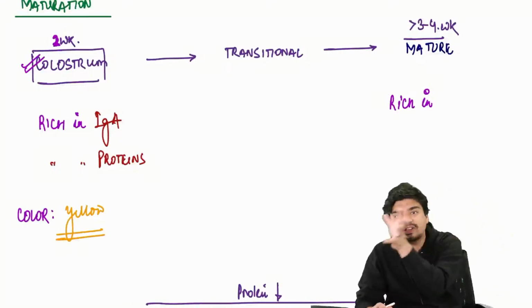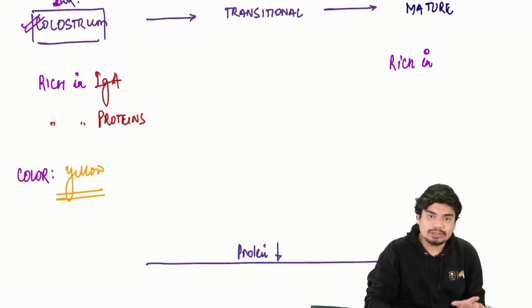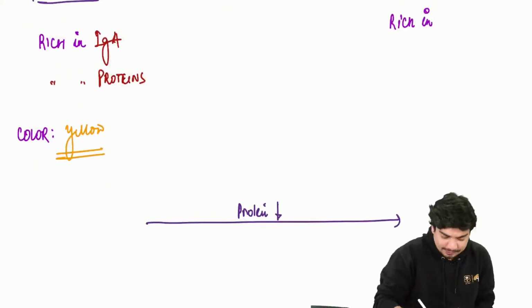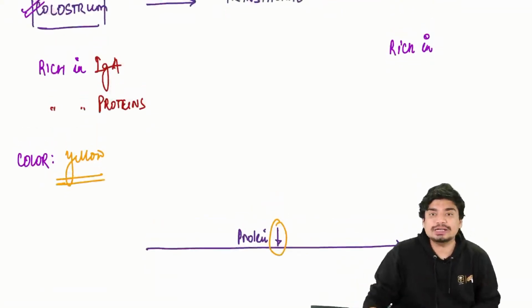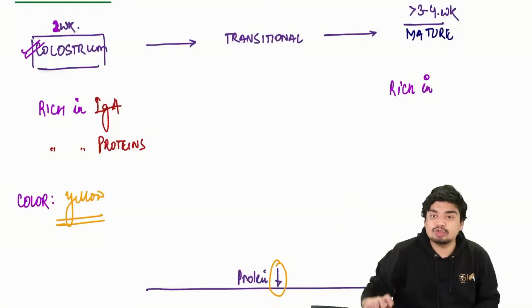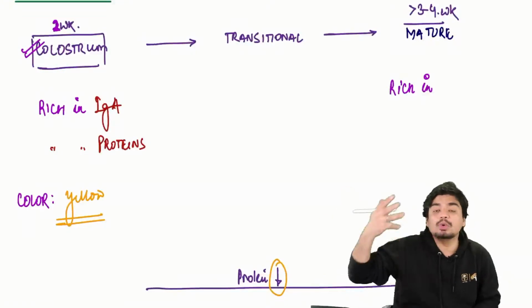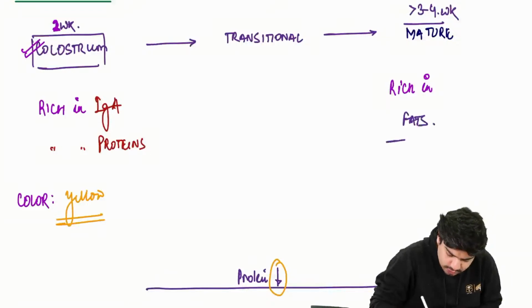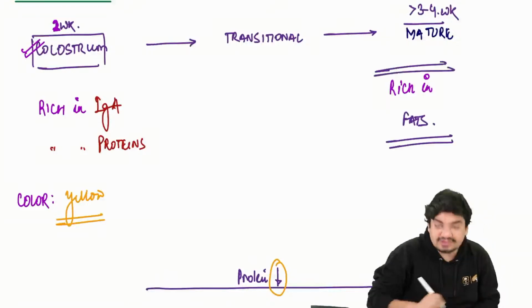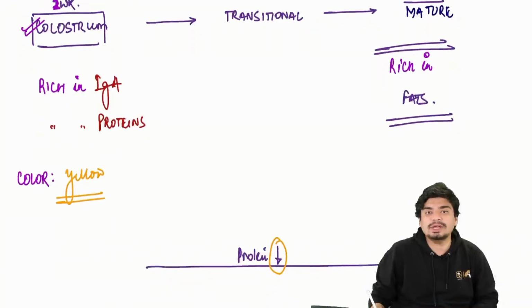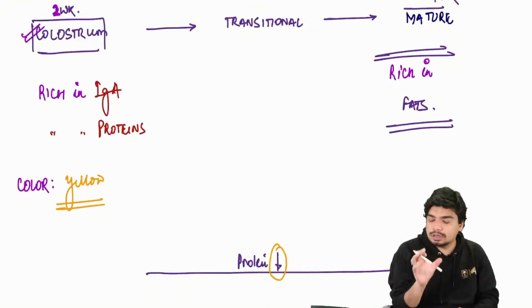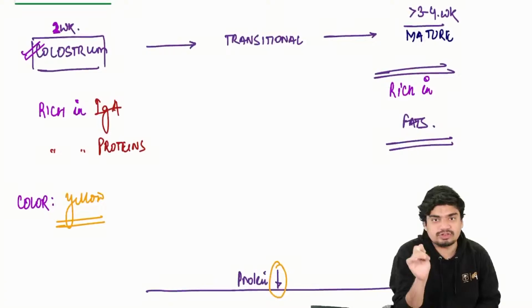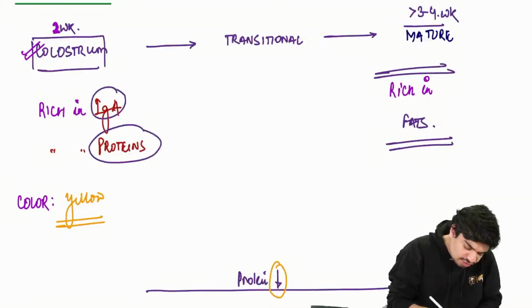As the milk progresses, the protein content keeps on decreasing. And finally, you will have mature milk, which will be less in protein, more in fats. So initially you have a colostrum which is rich in proteins, which is rich in IgA.